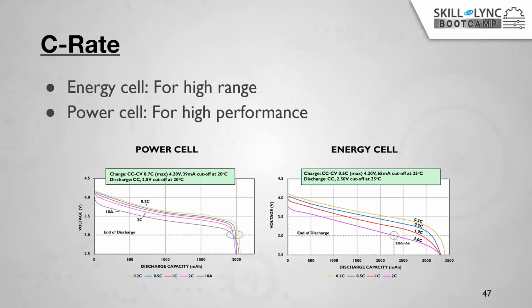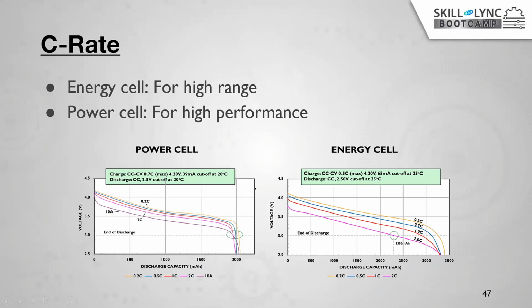So as I told you, the C rate. What is the importance of the C rating? So C rating is decided by two types of factors. One, energy cells are there and power cells are there. So energy cell is nothing but for the high range of battery. Suppose if you want to travel for 100 kilometers, right? These energy cells are more useful, right?